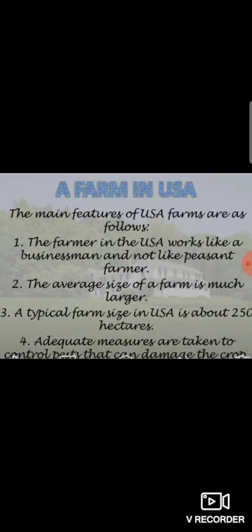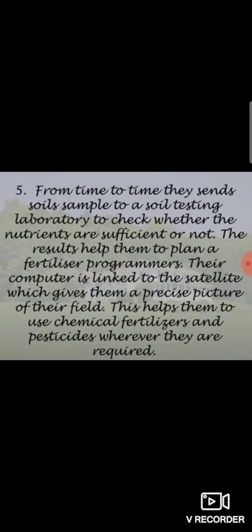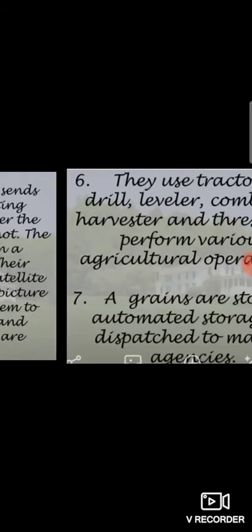The affluent standard of US farmers has resulted in a high scientific method of cultivation like use of high yielding varieties of seeds, use of fertilizers, best method of irrigation, soil conservation techniques, and use of combine and harvesters. There is a large surplus which they export to other countries.